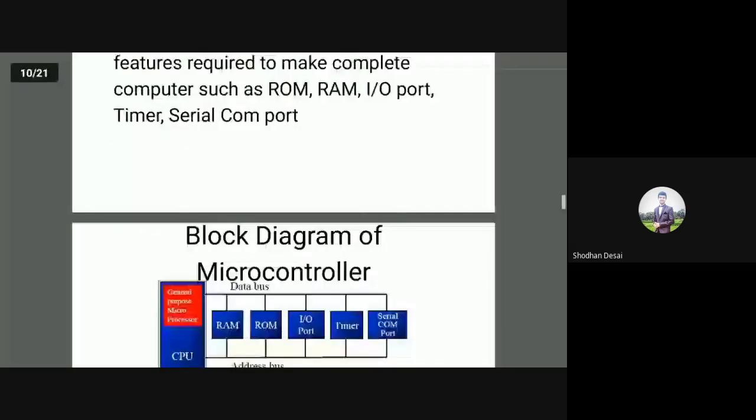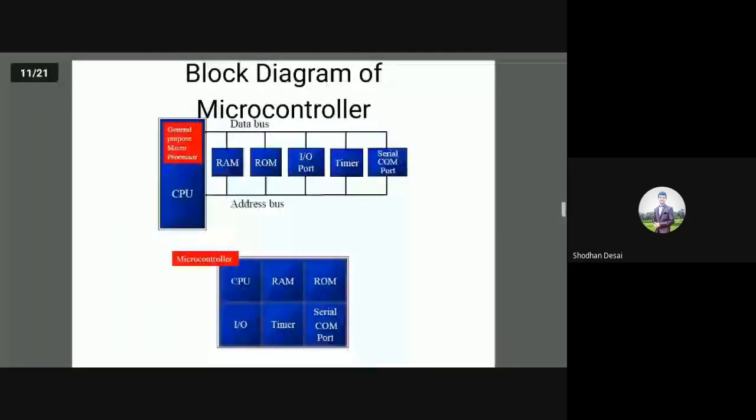Here comes the block diagram. The first one is the block diagram of microprocessor, and the second one, at the bottom, is the block diagram of the microcontroller. In the first diagram, the block diagram of the microprocessor, there is a CPU, and we have to add other blocks such as RAM, ROM, IO port, timer, and serial com port, as I told just now, to make it completely functional. Apart from that, it also has the data bus and the address bus. So this is the microprocessor, the top one.